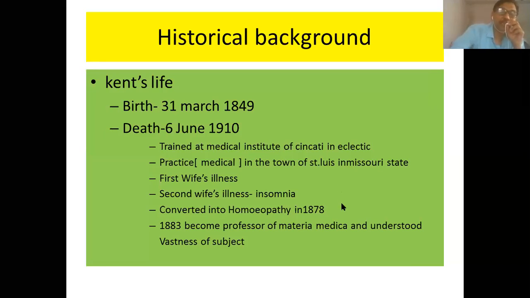If you calculate from his birth year to 1878, it is at the age of 29 years that he got converted to homeopathy. He became a very sincere, hard-working student of homeopathy, and because of his excellent mastery over the various subjects of homeopathy, after a few years, in the year 1883, he became professor of materia medica in one of the homeopathic colleges of America.